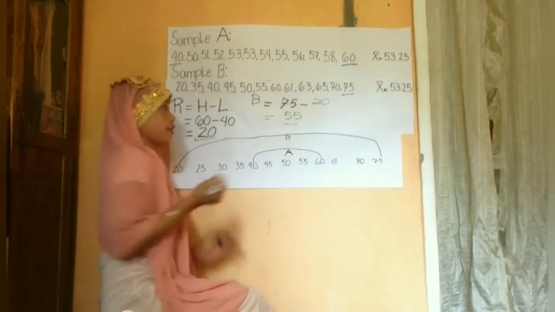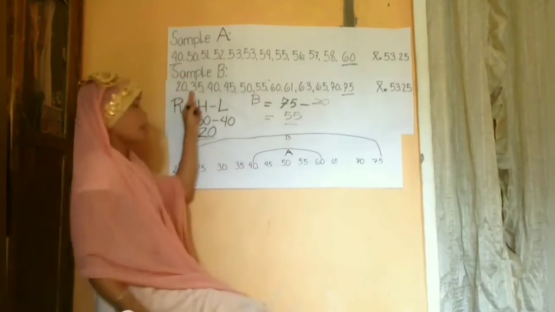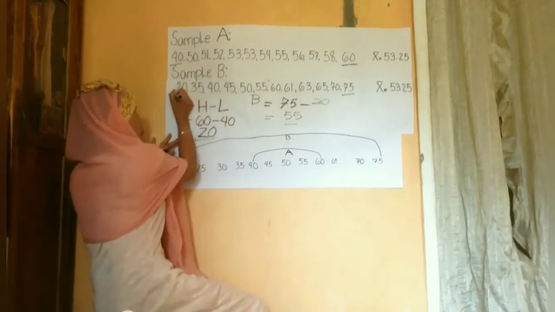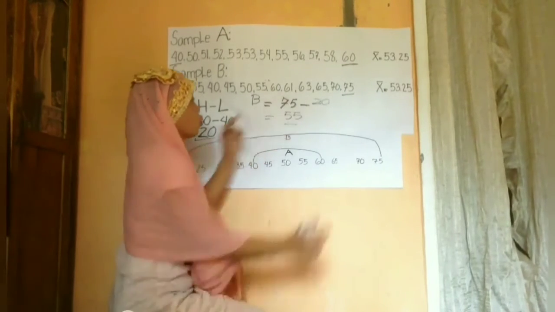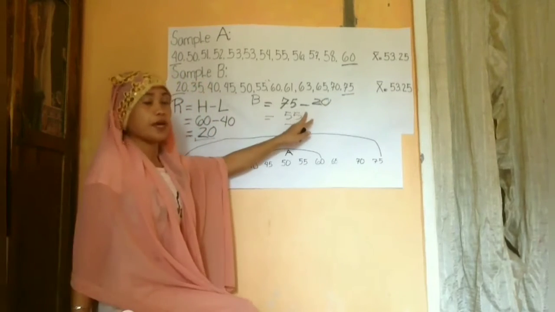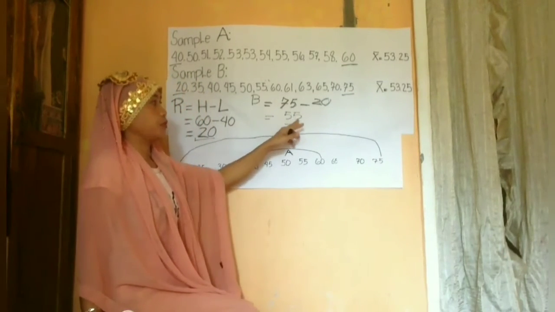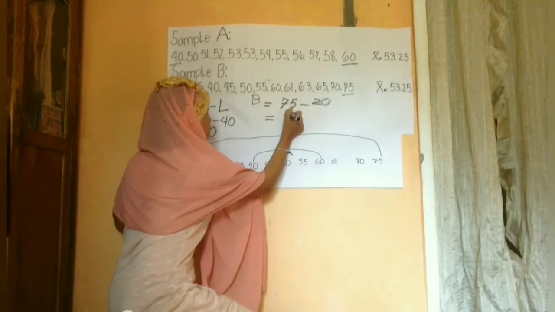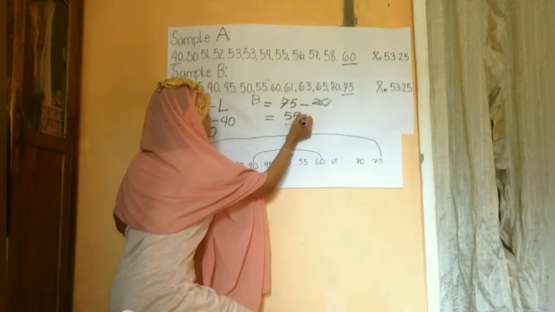The lowest number of sample B is 20. So 75 minus 20 equals 55. This is the range, 55.